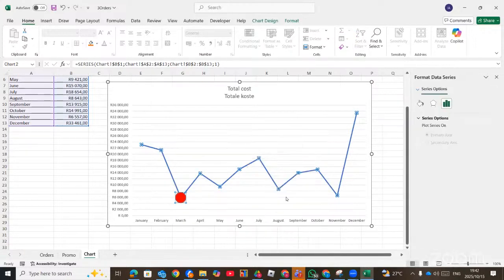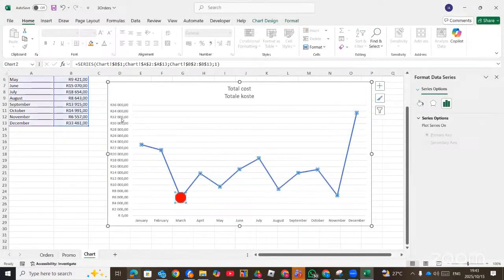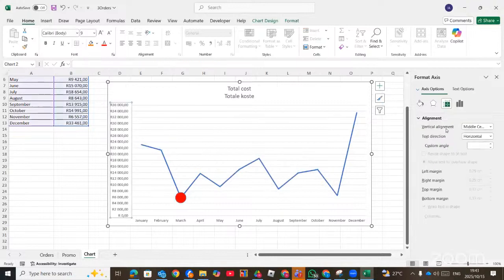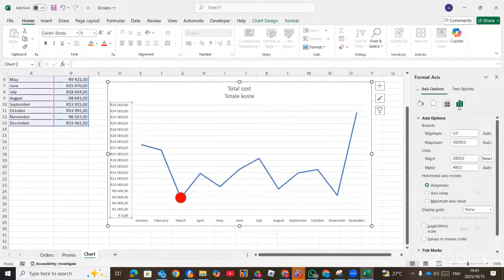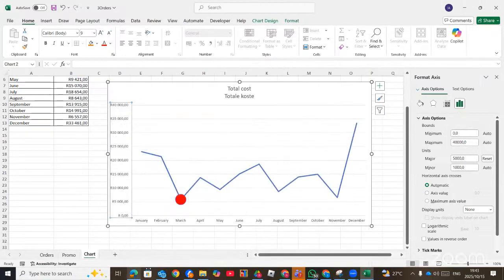Now, again, you format data series. Then we're going to change the first part, which is the measure y-axis. So here is the y-axis. You click on it. It gives you the unit here. You start with the first one here. It gives you the axis options with a measure unit and then the minor unit. Now the measure unit should be 5,000. You change this one to 5,000. And then the next question says, display the primary grid lines. So we are done with the measure unit.